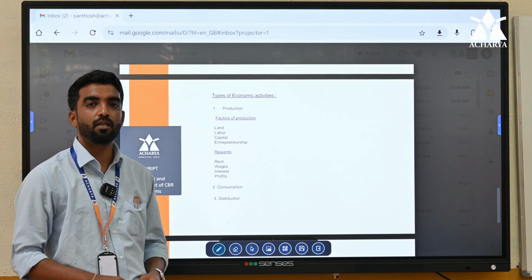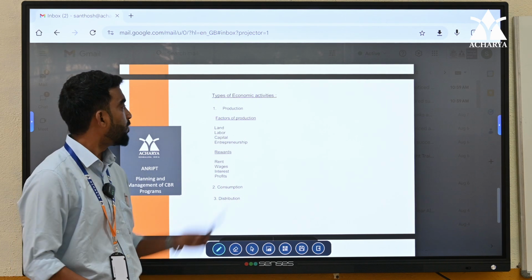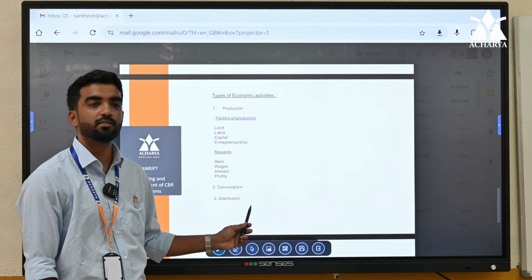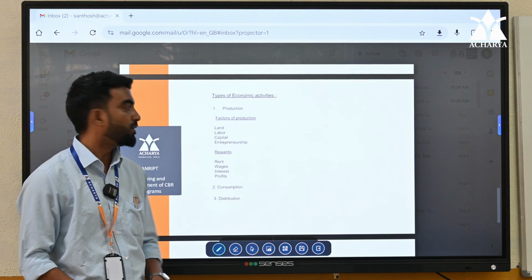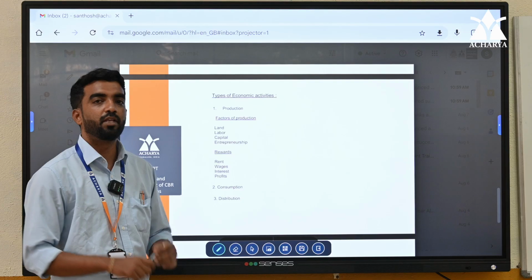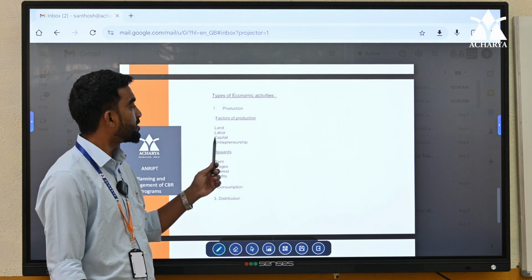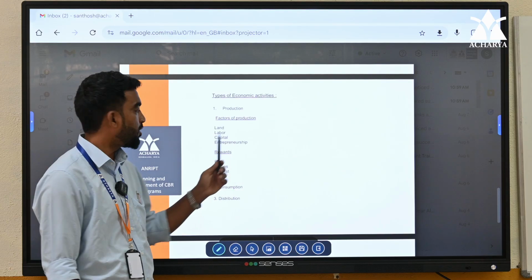As we discussed earlier about economic activities, there are types of economic activities. One is production, the second one is consumption, the third one is distribution. Production means converting raw materials into finished goods. It consumes factors of production. For the production process you need all these things. We have discussed it already.